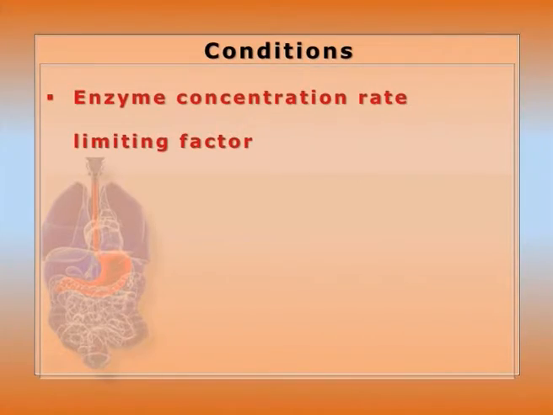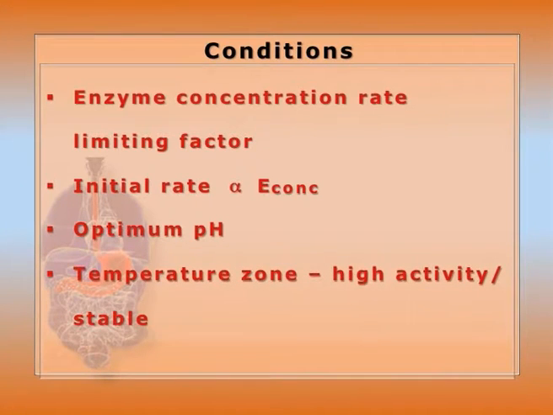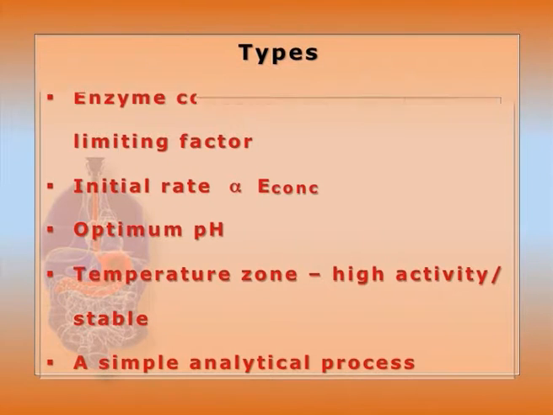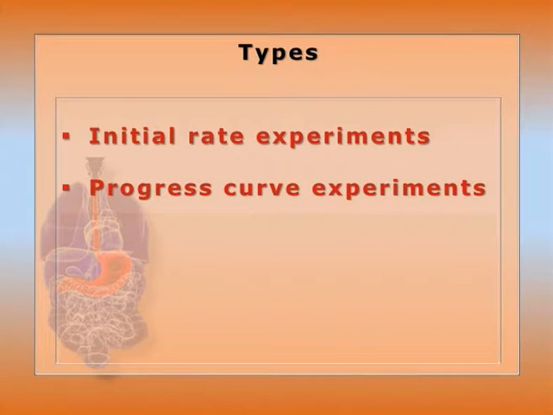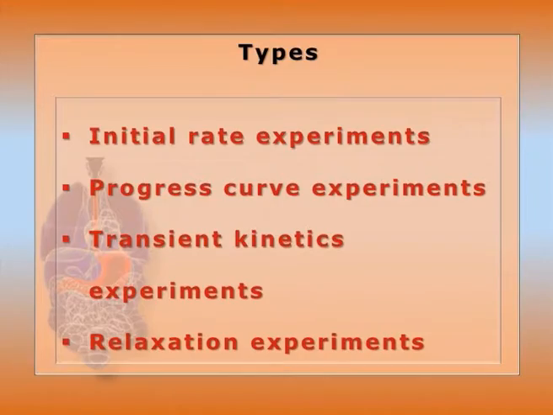Enzyme concentration and kinetics is a limiting factor. So the initial rate is proportional to the enzyme concentration. Optimum pH and temperature is the zone where the enzyme will show high activity as well as stability. And we should keep in mind a simple analytical process for the disappearance of the substrate as well as accumulation of the product. Types: it includes initial rate experiments, progress curve experiments, transient kinetics experiments as well as relaxation experiments.